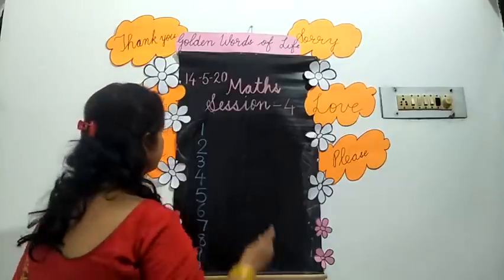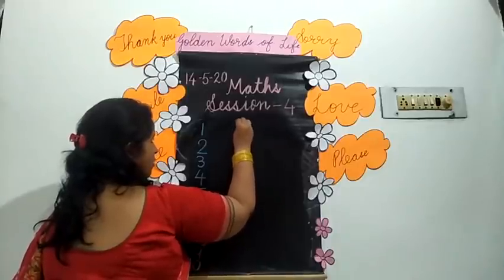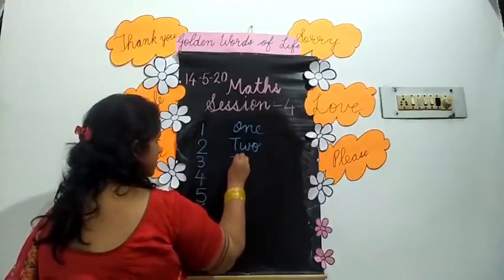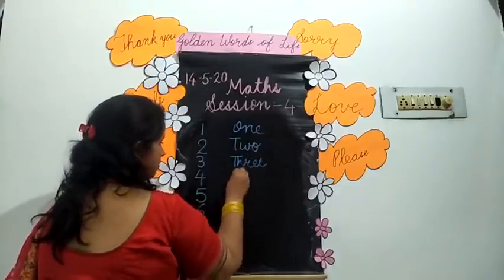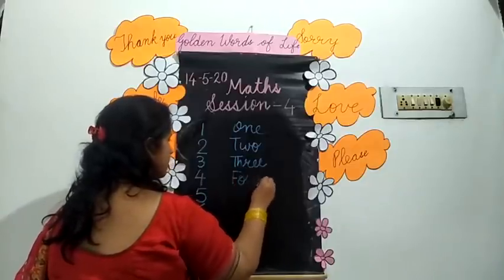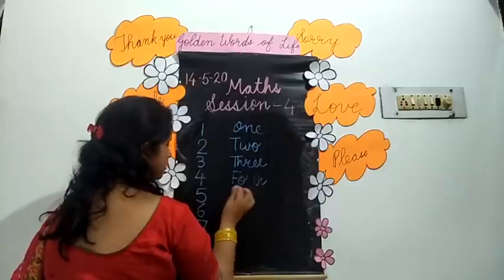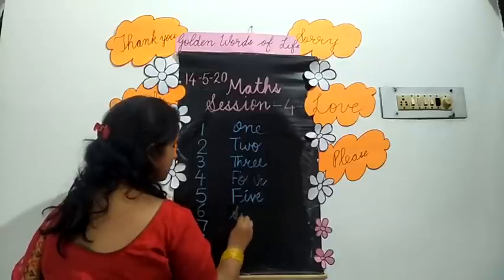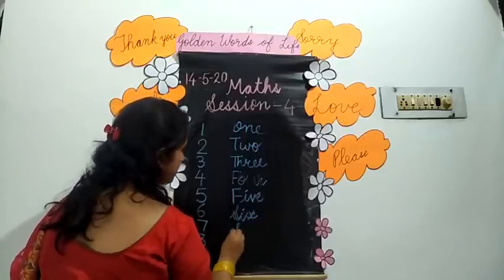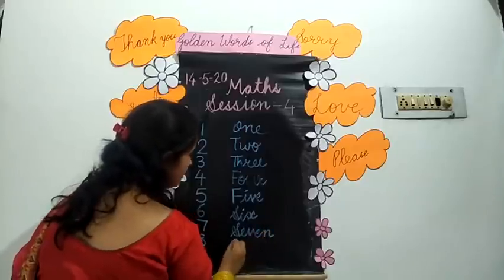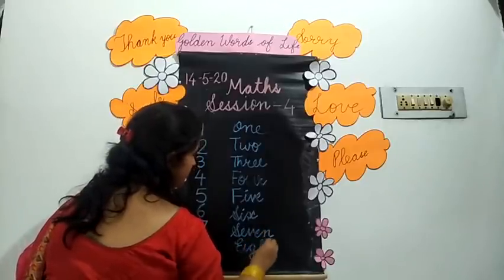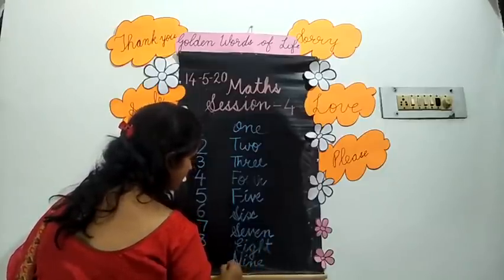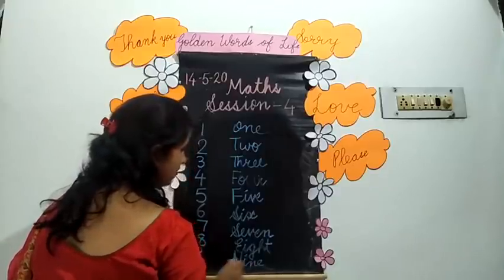And the spellings are O-N-E, 1, T-W-O, 2, T-H-R-E-E, 3, F-O-U-R, 4, F-I-V-E, 5, S-I-X, 6, S-E-V-E-N, 7, E-I-G-H-T, 8, N-I-N-E, 9, T-E-N, 10. Sorry, I will write 10 here.